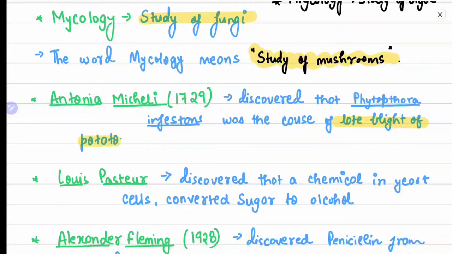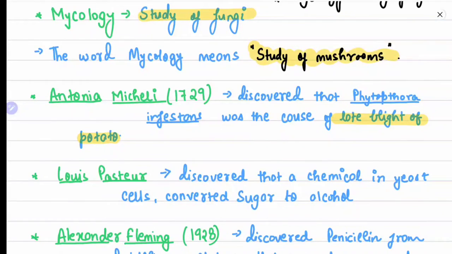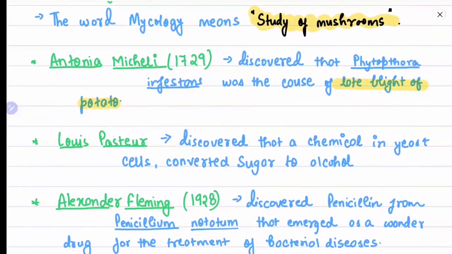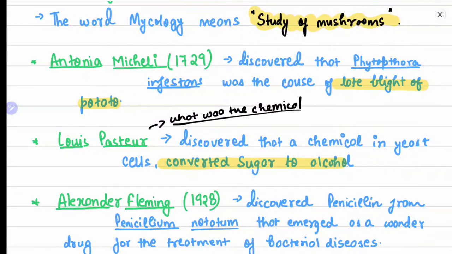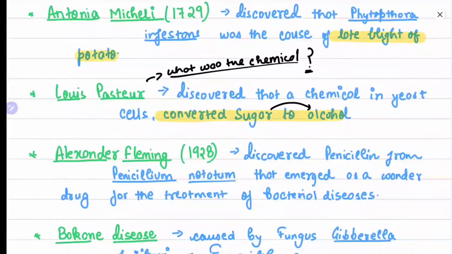Then comes Louis Pasteur. He discovered that a chemical in yeast cells converted sugar to alcohol. Now here's a small question for you, guys. Write in the comment box what the chemical or enzyme was that actually converted sugar to alcohol. Just tell me in the comment section.